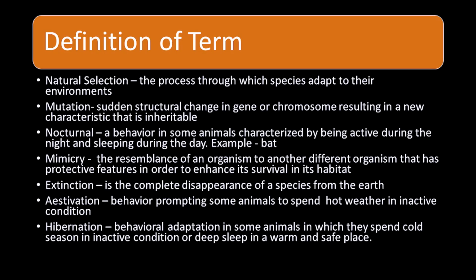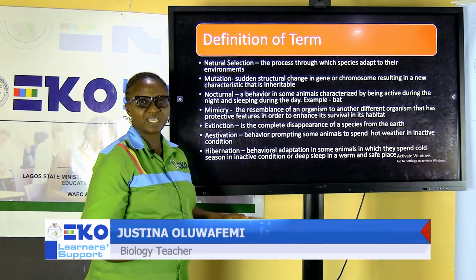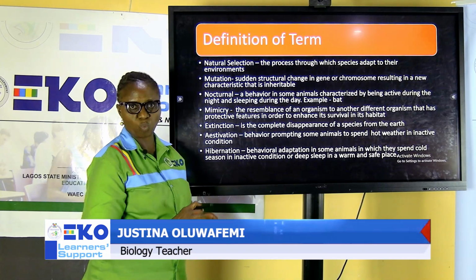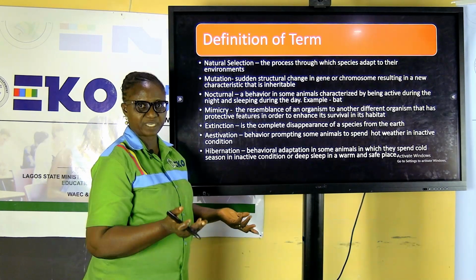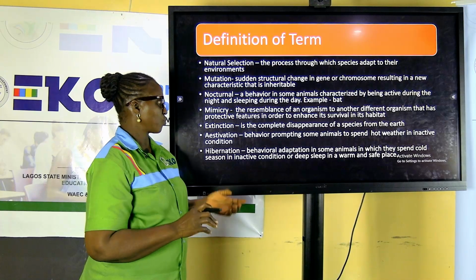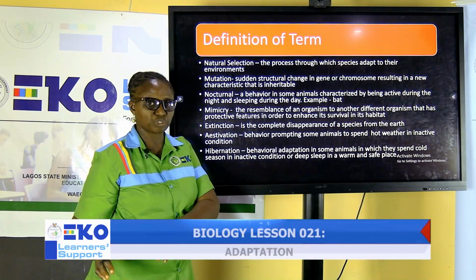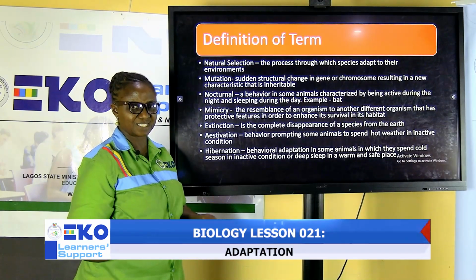The next word that I want us to gain understanding of is extinction. And what does it mean? Complete disappearance of a species from the earth. By reason of this definition, it speaks of total eradication. The organism does not exist again anywhere in the world. A common example of this is dinosaur. Some of you might have been hearing about it or you have watched it. But we can have another form of extinction that is limited to a region or a country or a part of a country where the organism does not exist again.